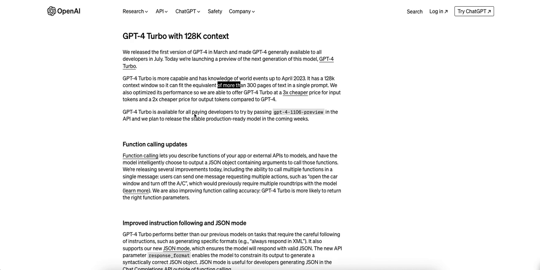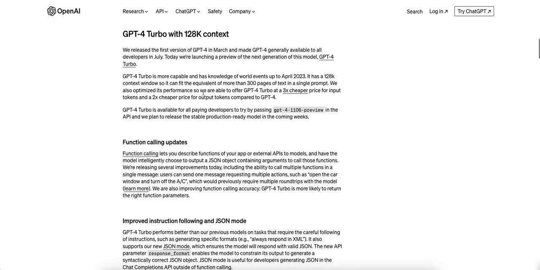Last Monday, on November 6th, OpenAI had lots of announcements at their Developers Day. So today in this video, I'm going to walk us through some of those announcements. There are quite a few, so I'm not going to cover every one of them. The biggest one, obviously, was that they launched GPT-4 Turbo last Monday.